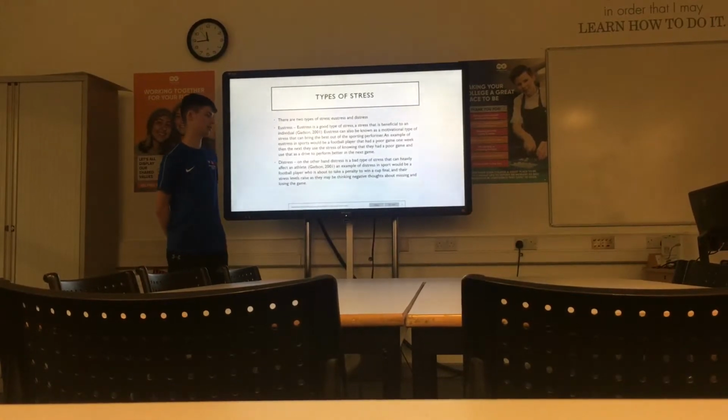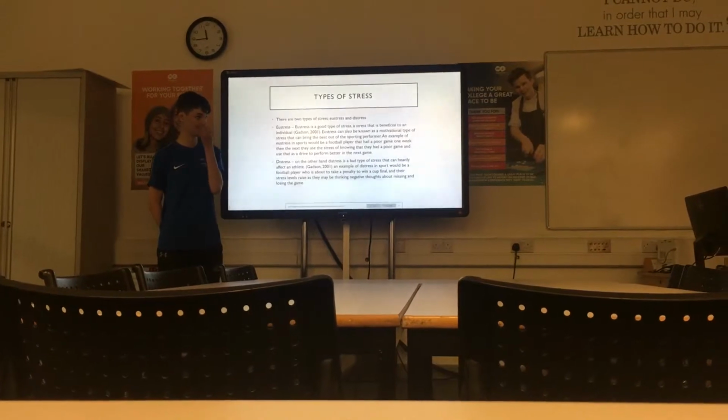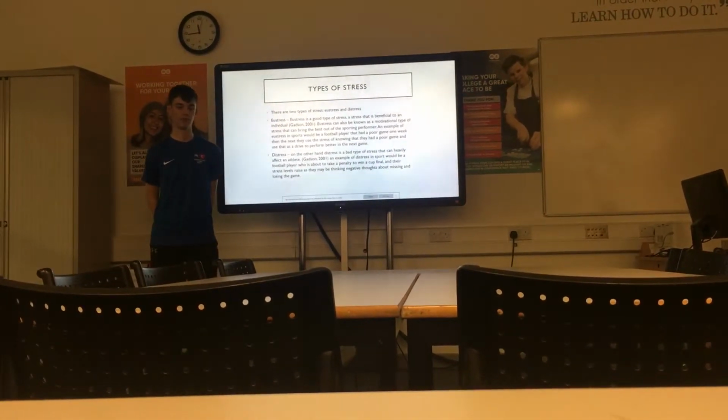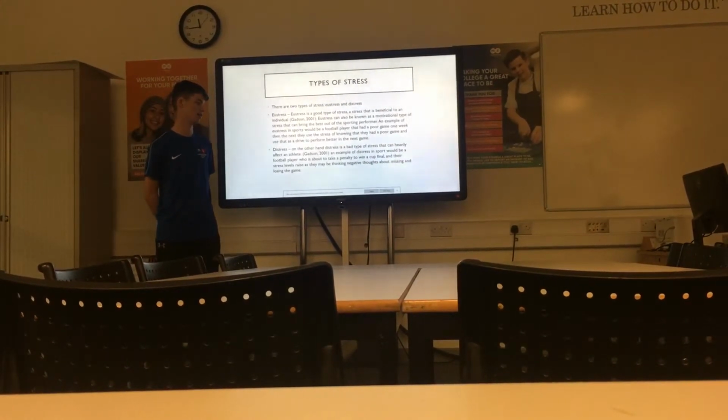Then the opposite to that is distress, which is a bad type of stress that can affect an athlete's performance levels. An example of distress in sport would be a footballer going to take a penalty in the World Cup final, because their stress level would be really high thinking about missing.